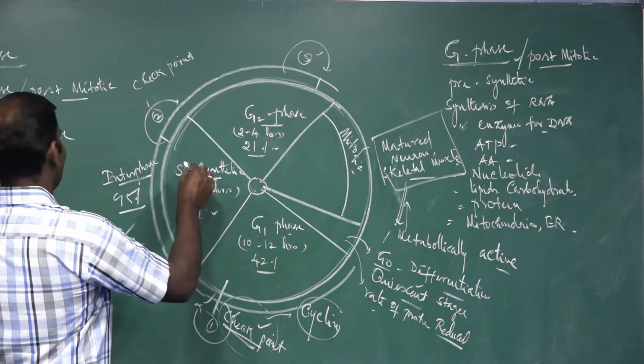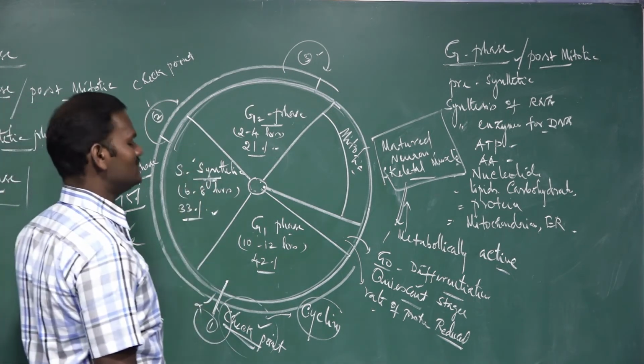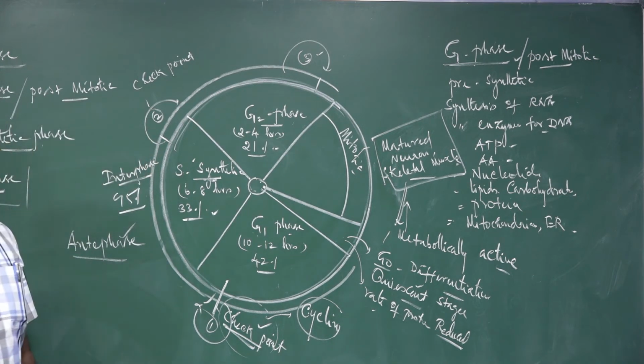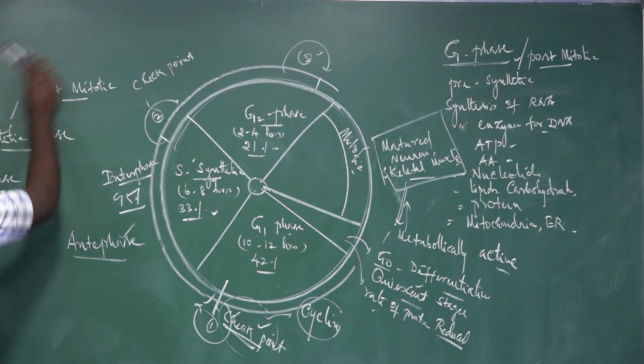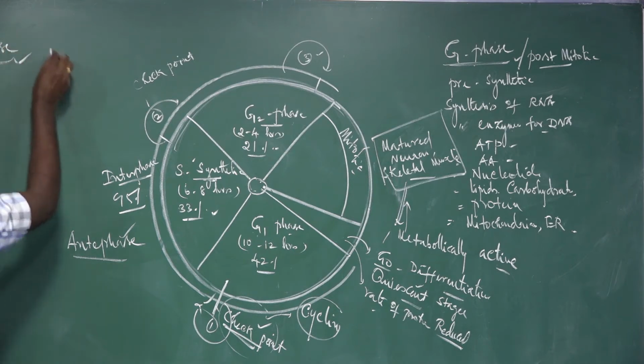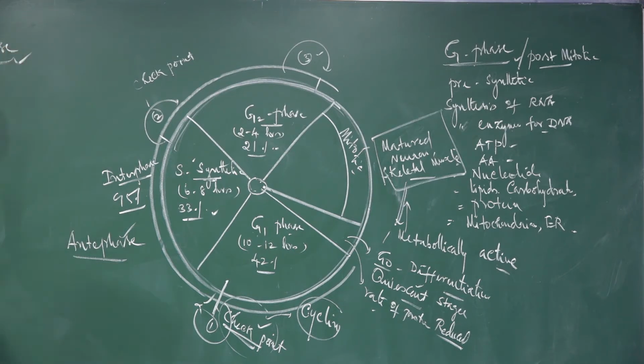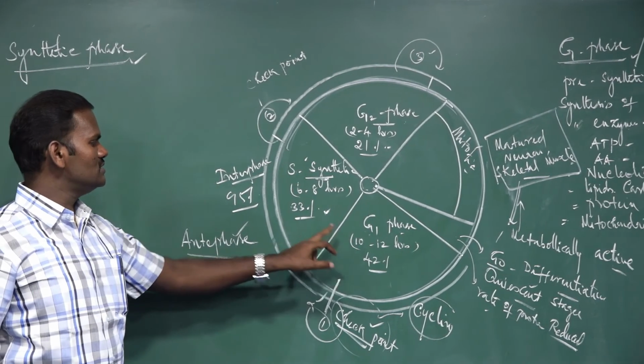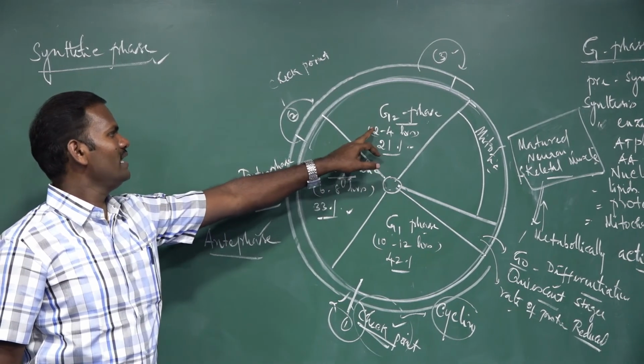The next, S phase, is also called the synthetic phase. During the synthetic phase, DNA gets duplicated. The synthetic phase or S phase is nothing but the post G1 phase, pre G2 phase.